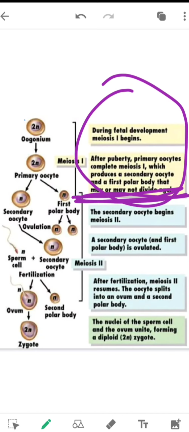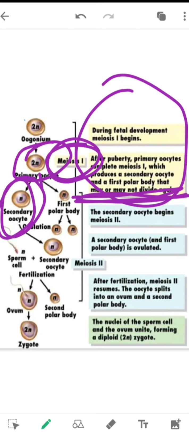After the female has achieved puberty, the prophase completion occurs, because the primary oocytes remain dormant in the ovarian follicles until puberty. As a follicle matures, the primary oocyte increases in size, and shortly before ovulation completes the first meiotic division, giving rise to the secondary oocyte and the first polar body.